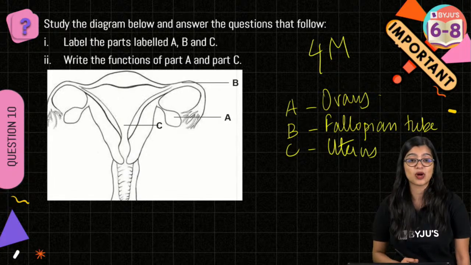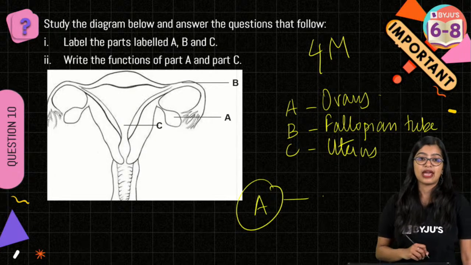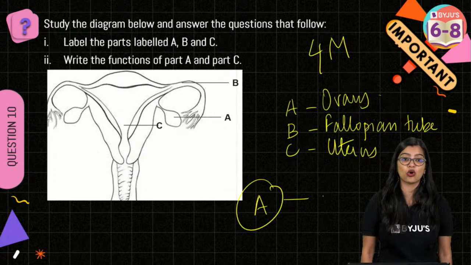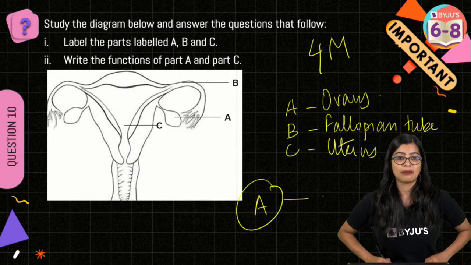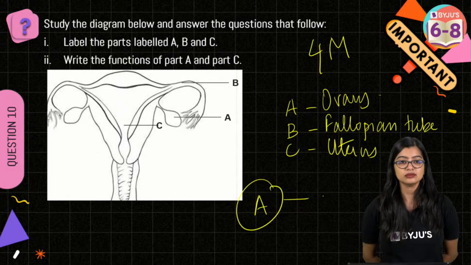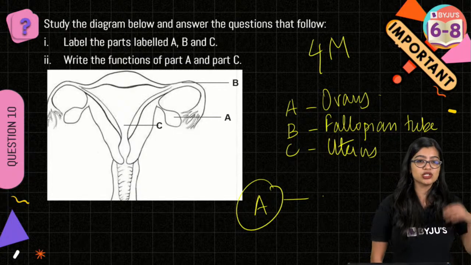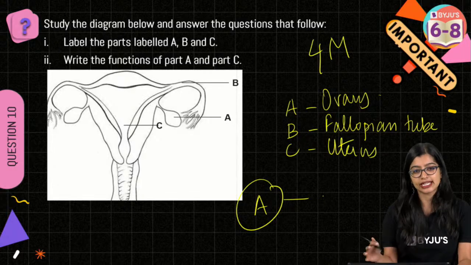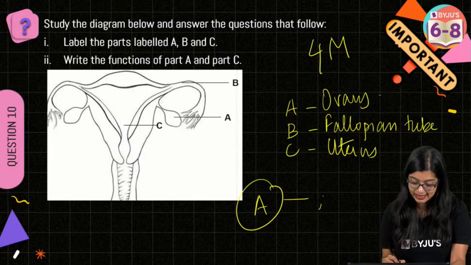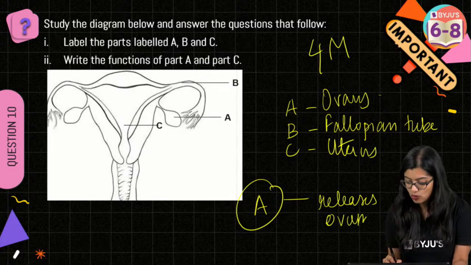Now they are asking us what is the function of A and C. What is the function of A? Everybody tell me what is the function of the ovary? A is ovary. Correct. Very good. It produces ovum. Yes. Produces ovum, or I will say it releases ovum. I would say that is a better word. It releases ovum.